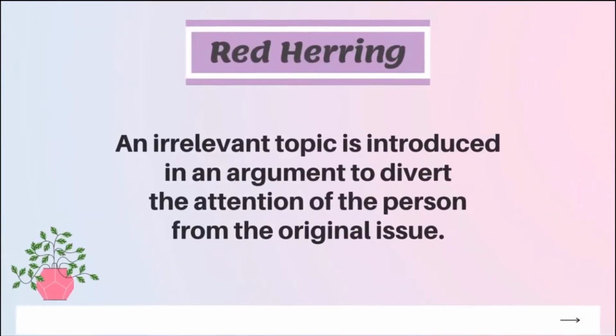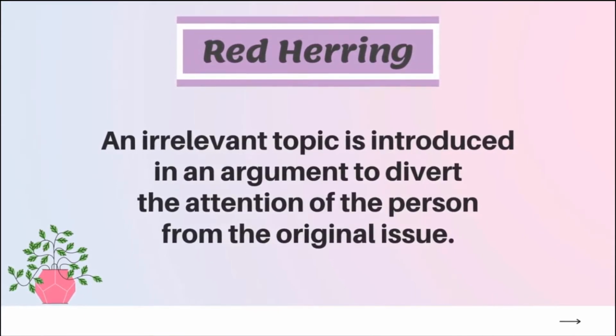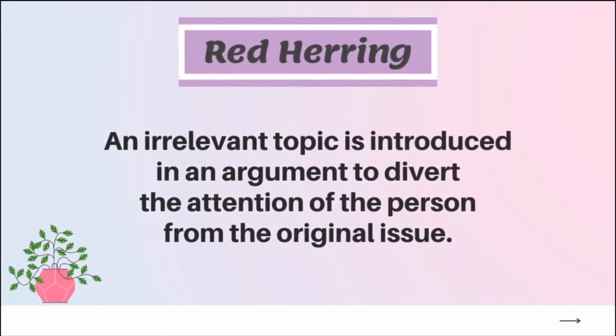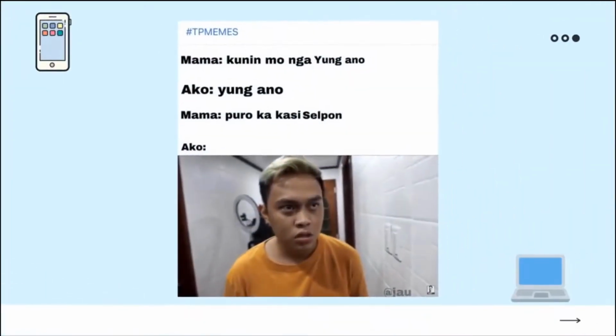Fallacy number 1. Red herring. Red herring happens when an irrelevant topic is introduced in an argument to divert the attention of the person from the original issue. Here is an example. This meme falls under red herring because the mom was asking a favor but she wasn't able to complete her sentence. Then her child asked, "What?" Then the mom suddenly said, "Puro ka cellphone."